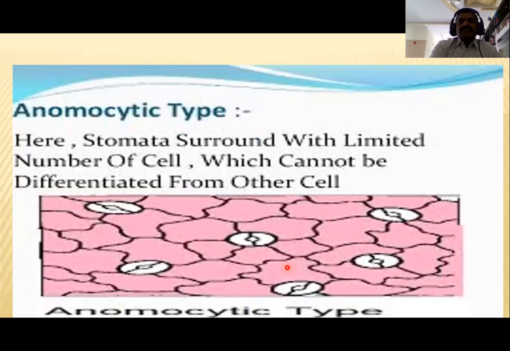Then along with the stomata, specialized epidermal cells are observed. They are guard cells, bulliform cells, cork cells, and idioblast cells containing tannins, oils, and crystals. Example